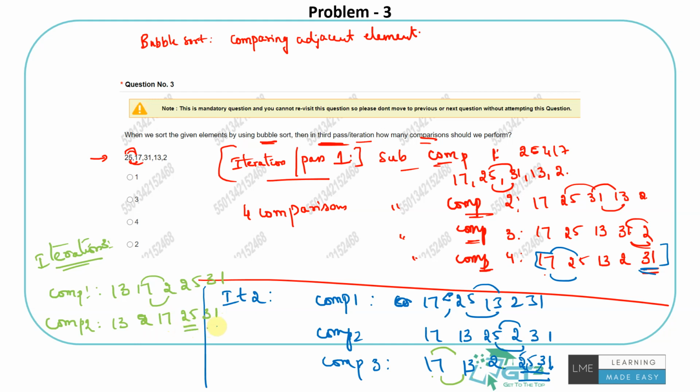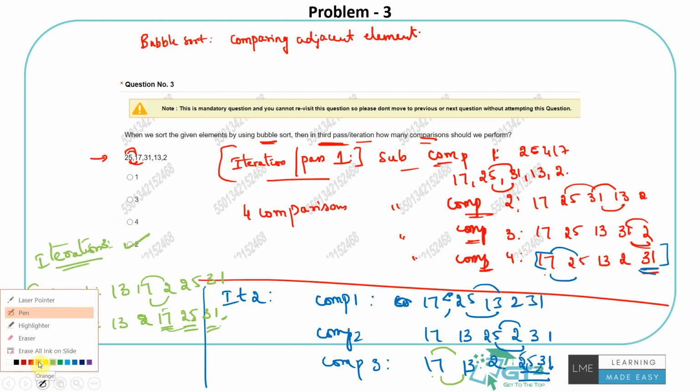Why? Because I know these two are already the largest and second largest. No point in comparing these two because I clearly know that by now these two are in the right places, and this is also now sorted out after iteration 3. So there are only two comparisons that we do in iteration 3. So the answer for this, how many comparisons should we perform? 2. But I'll show you what will be the last iteration also.